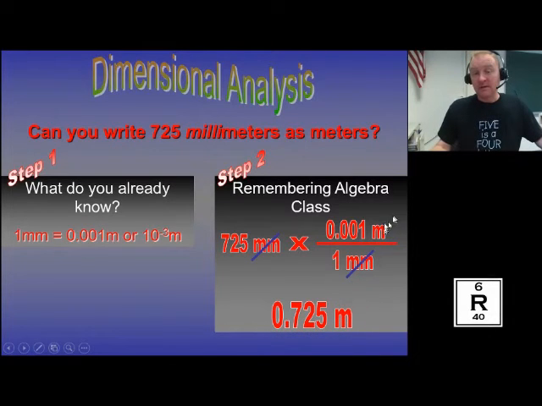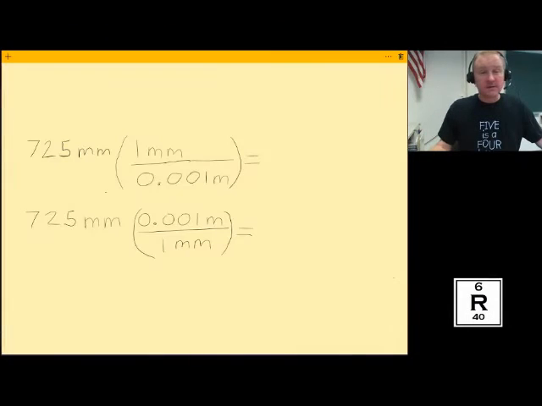0.725 meters would be the answer here. Now I want to show you how showing your units can help you get questions correct that you might have normally got incorrect. If you don't show your units, a lot of times students get confused. They're like, I don't know, should I divide by 0.001 meters or should I multiply by 0.01 millimeters or meters? Dimensional analysis is a trick that lets you always know should you multiply or divide.